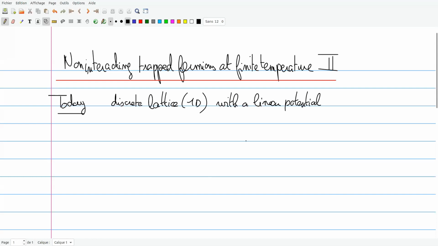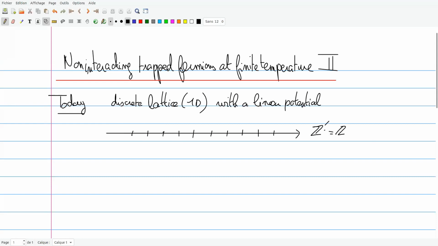So just to give you, we'll try to do some pictures. So we have a lattice. The sites are indexed by integers. Actually, for technical reasons, it's better to work with half integers.